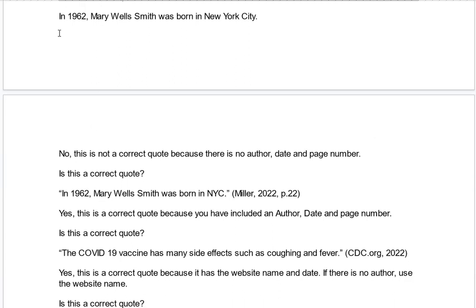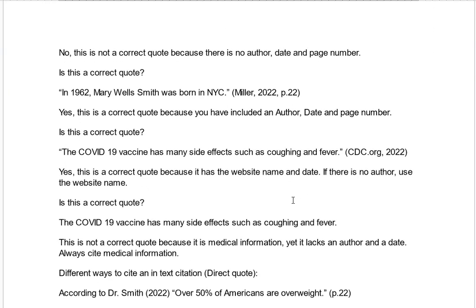Is this a correct quote? In 1962, Mary Smith was born in New York City. You have a historical fact. No, this is not a correct quote because there is no author, date, and page number. In 1962, Mary Smith was born in New York City. Now it's correct because you have quotation marks and you have the author, the date, and the page number.